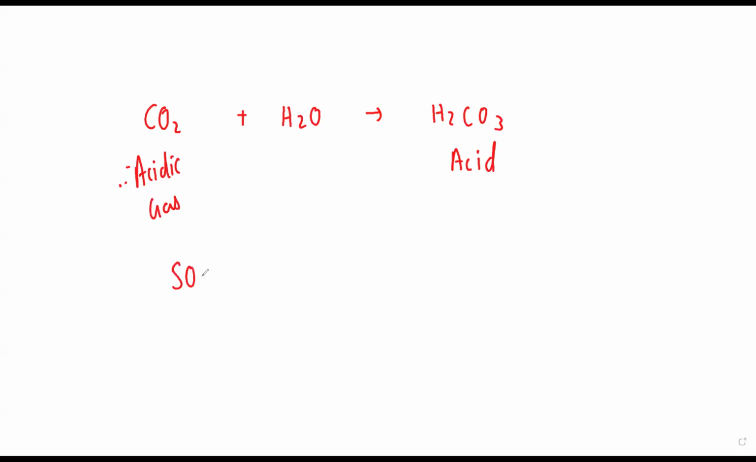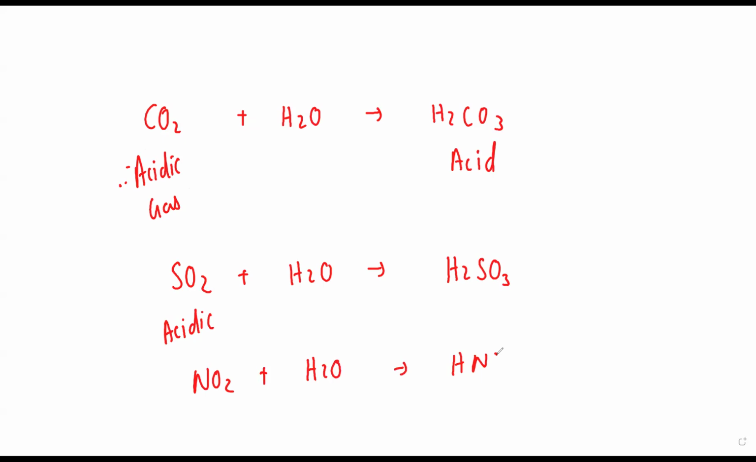Suppose I give you SO2, if you dissolve it in water, will it form an acid or not? Yes, it forms an acid. So therefore it is an acidic gas. Suppose I give you NO2, if you dissolve it in water, it will form nitric acid or not? Therefore, these gases are acidic gases, and all these are oxides of non-metals. Generally, non-metal oxides are acidic. So in an exam, if I ask which are the acidic gases, any gas which I dissolve in water and if it forms an acid, then it is an acidic gas. Clear?